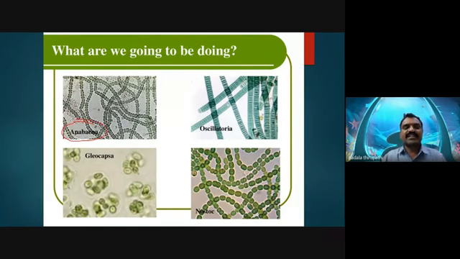Now, this beautiful slide you observe. It is visible. Yes, sir. This is nothing but an Oscillatoria species, Oscillatoria princeps.